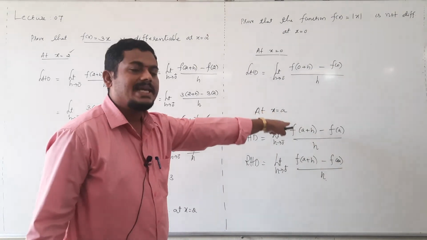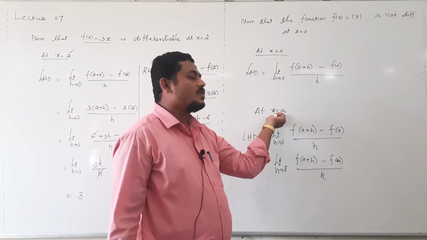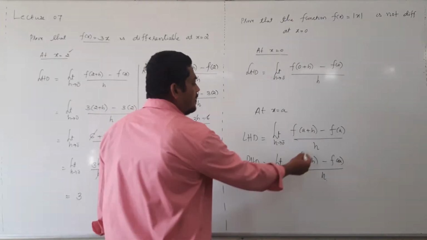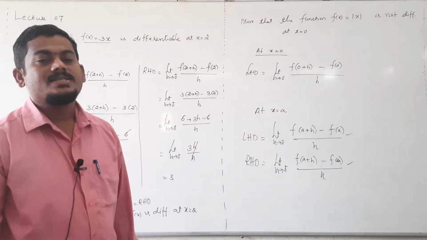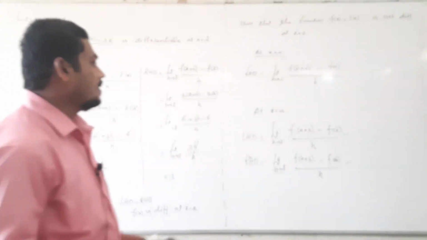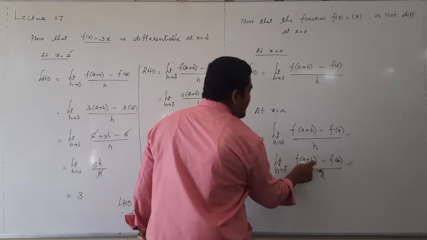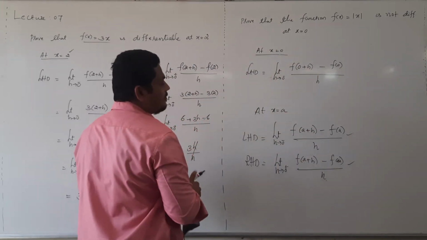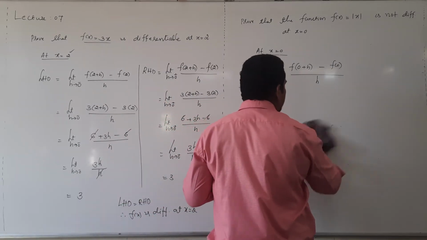In general, a may be any number. These are standard formulas. If these two are equal and exist, then only the function is differentiable at a. Wherever a is there, just replace it as 0 while checking differentiability at 0.